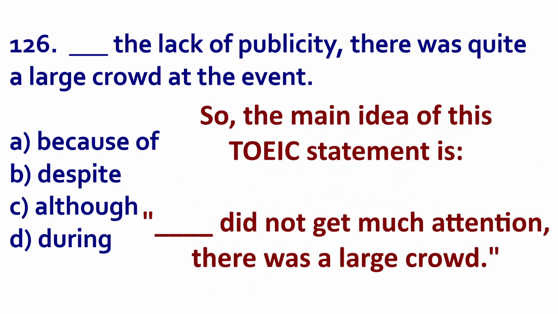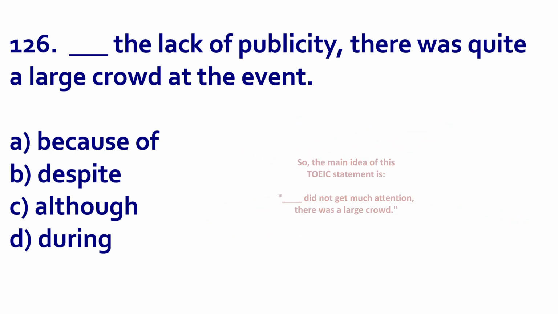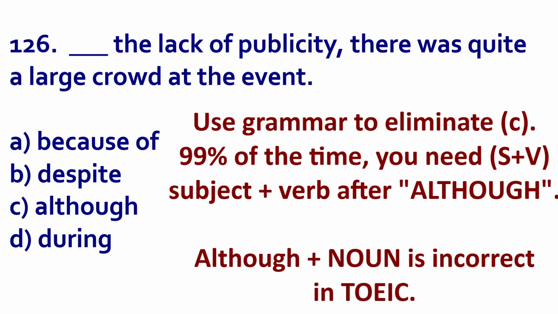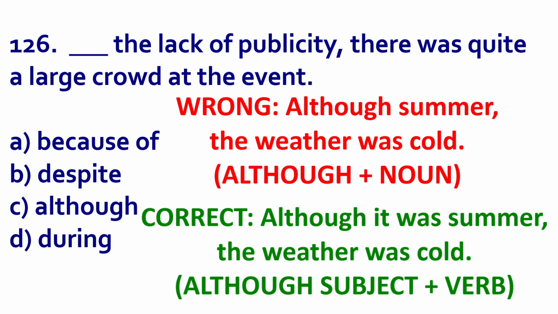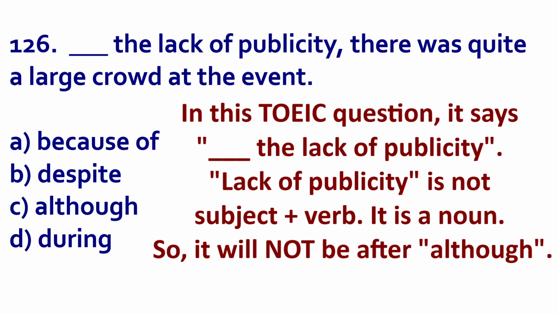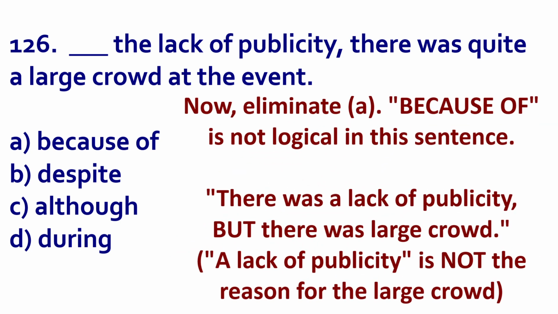Okay, so let's look at this main idea of the TOEIC statement and get the answer. First, we can use grammar. Let's eliminate although, C. After although, you will need subject plus verb 99% of the time. If I say, although summer, the weather was cold, this is wrong because I do not have subject verb after although. So I need, although it was summer, the weather was cold. Notice the lack of publicity has no verb. So eliminate C.